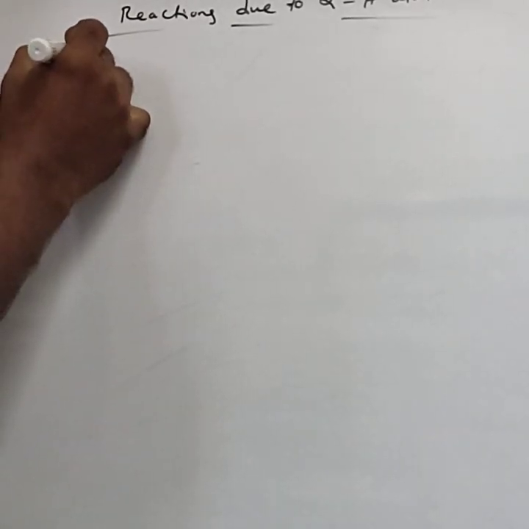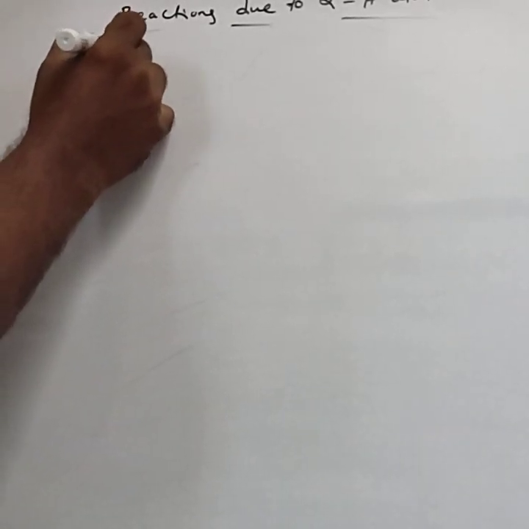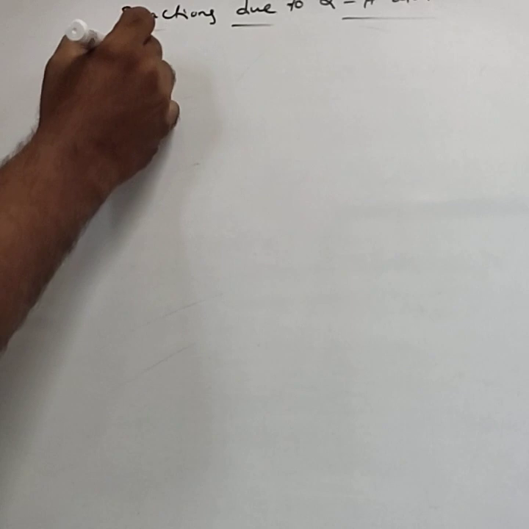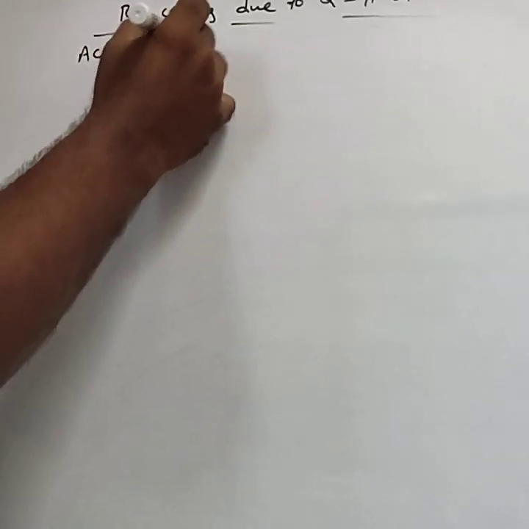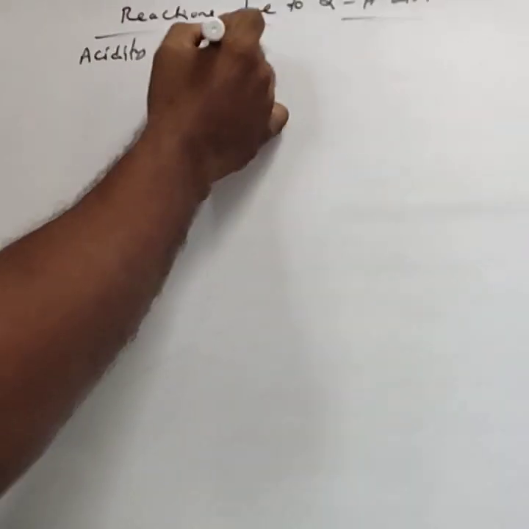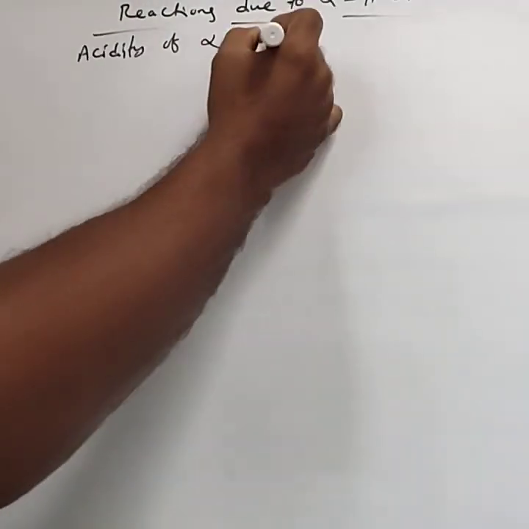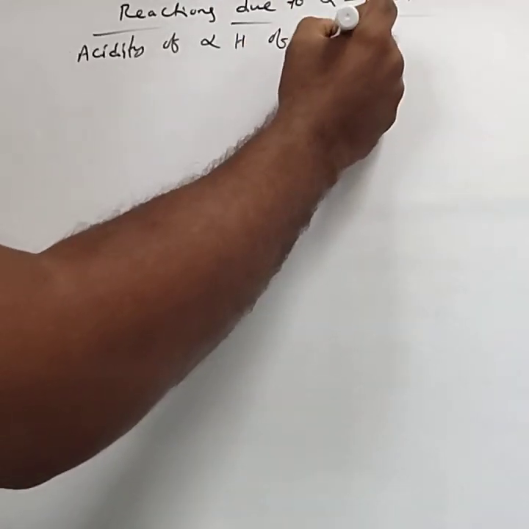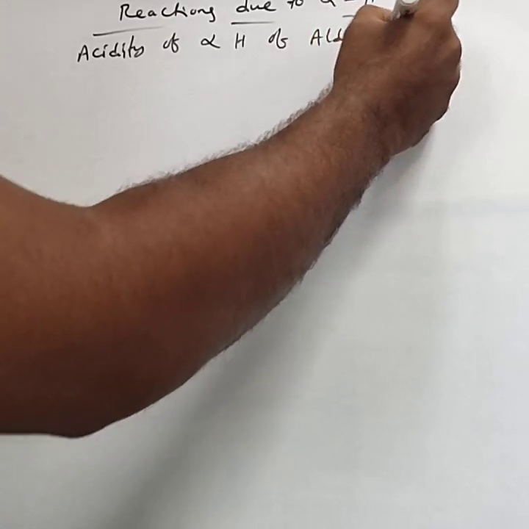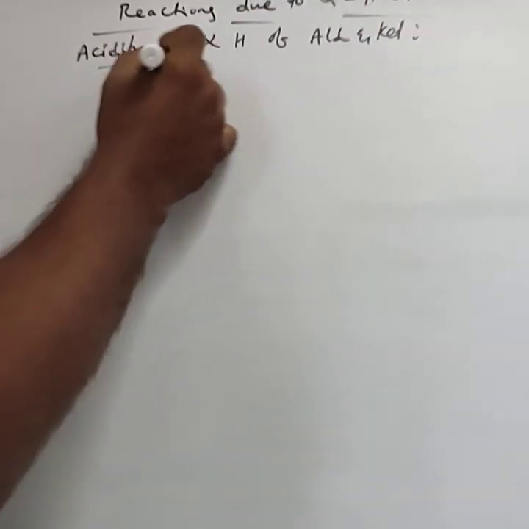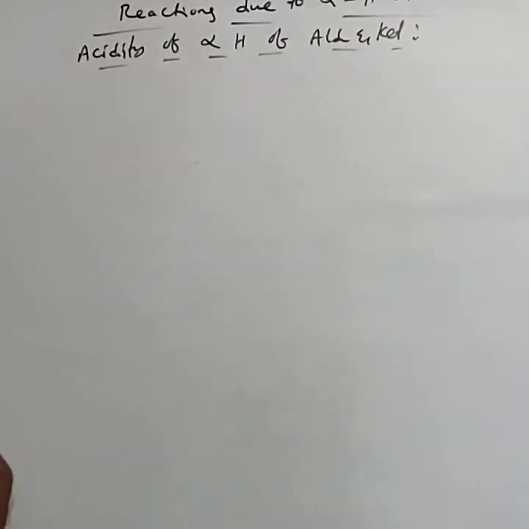The first one is acidity. Acidity of alpha hydrogens of aldehydes and ketones.